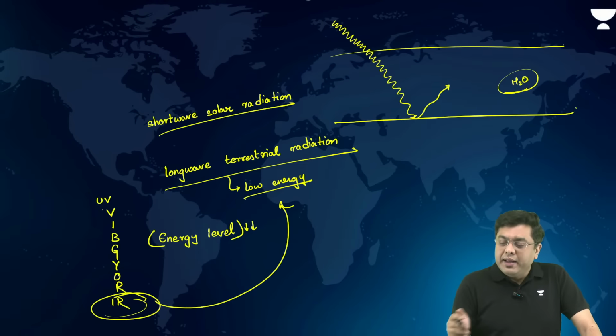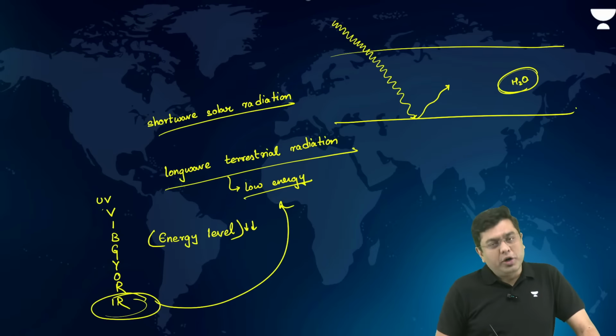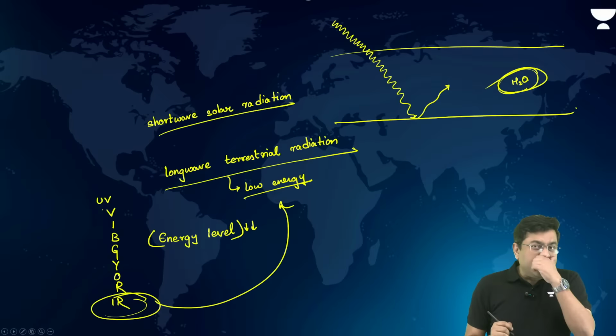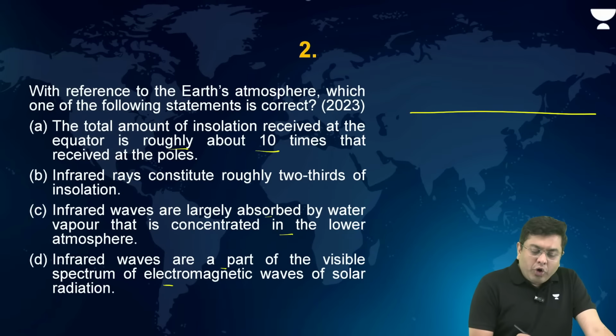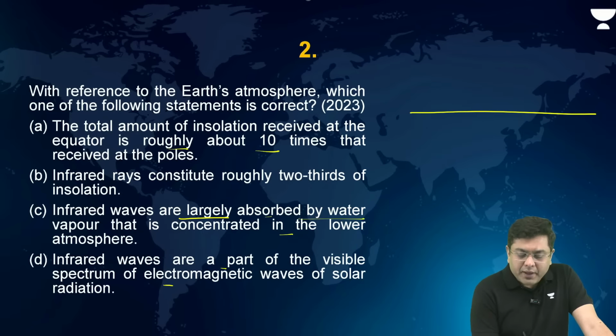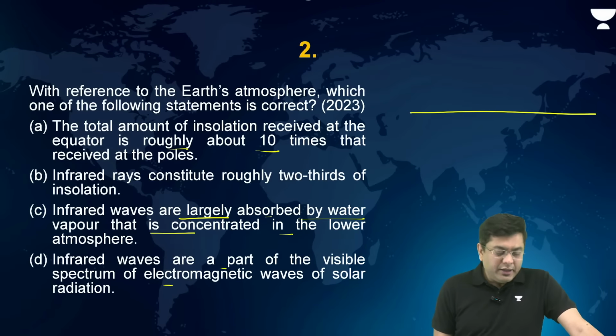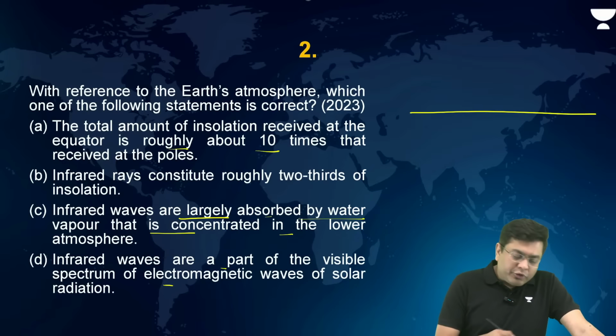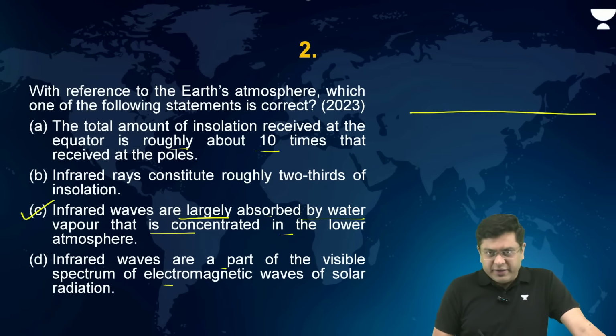And that is where it will be absorbed by the water vapor. So now if you take a look at this question, infrared waves are largely absorbed by water vapor that is concentrated in the lower atmosphere. So that will be the correct answer in this case.